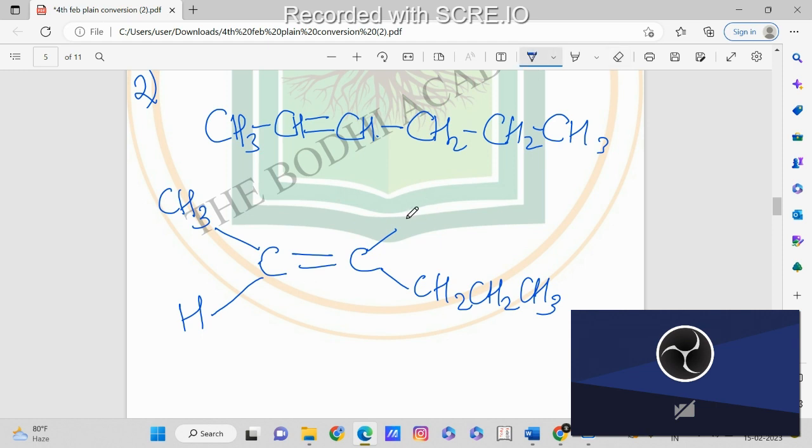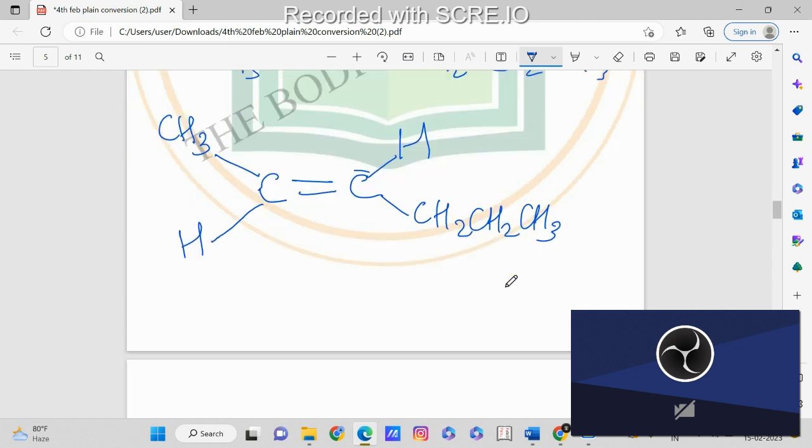So we can write this in this manner. You see, we have CH3, then C, then H attached to that C, then again C, then H attached, and the rest of the group is attached over here.